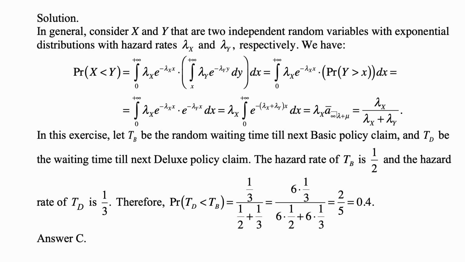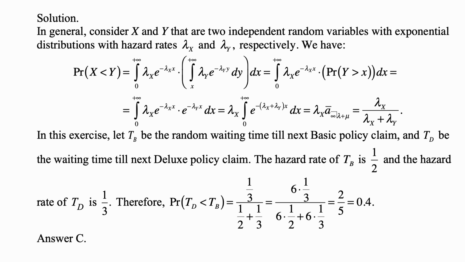And here's the solution. First, consider a general question like this. Two random variables, independent, both exponential, X with a hazard rate lambda x and Y with a hazard rate lambda y. And we ask the question, what is the probability that one of them has a smaller value than the other, because exponential distribution corresponds to a waiting time until something happens. This is like asking, what is the probability that the event corresponding to X comes first? So X comes first. What is the probability of that?